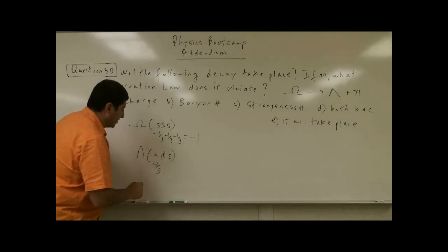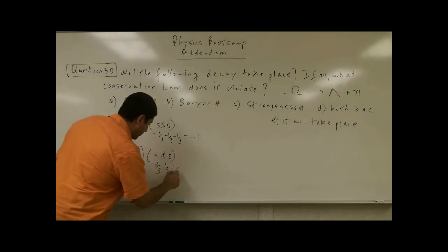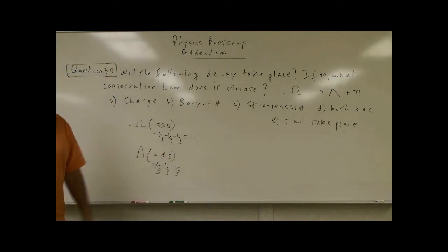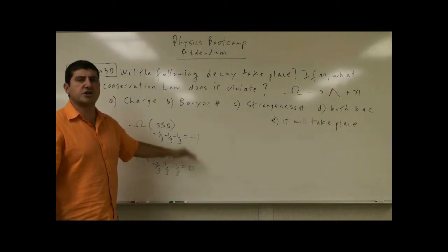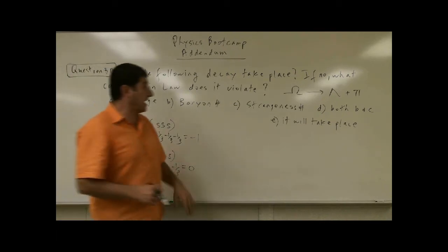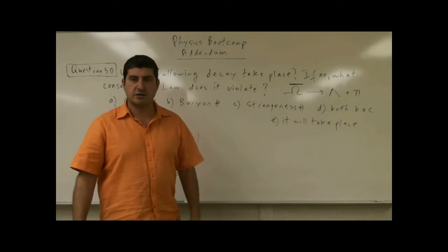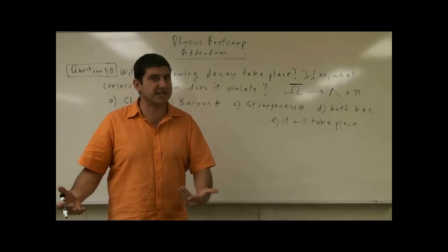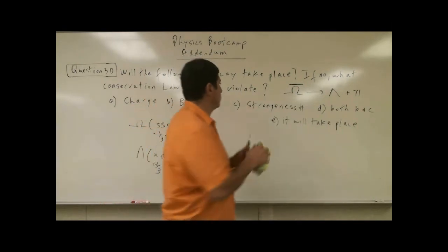What's the charge of the down? -1/3. The charge of the strange quark, -1/3. 2/3 - 1/3 - 1/3 gives you a charge of 0. So you don't have any other options unless you go to their antiparticle. If this was their antiparticle, they would put a bar over the symbol. Since the bar does not exist, we know that we're talking about the particle itself. Okay?